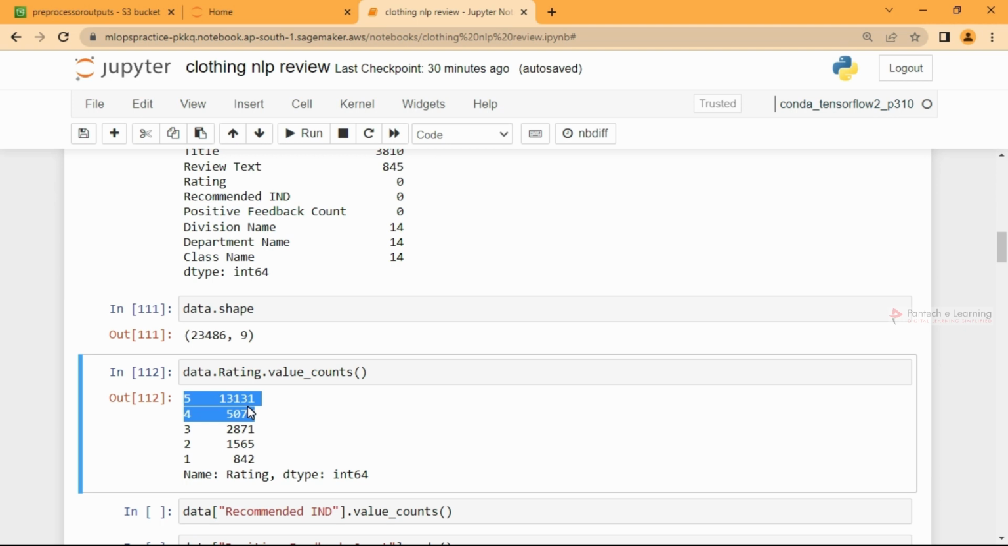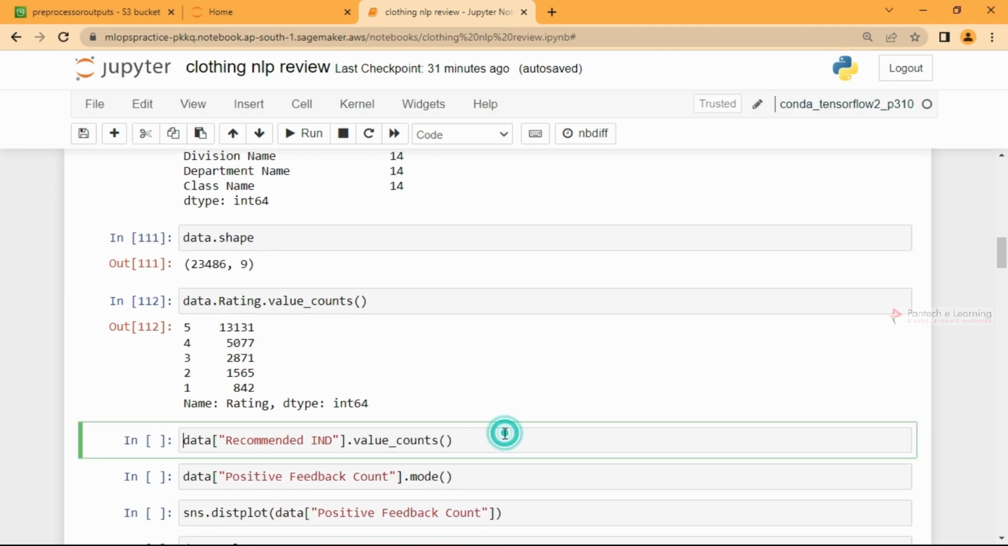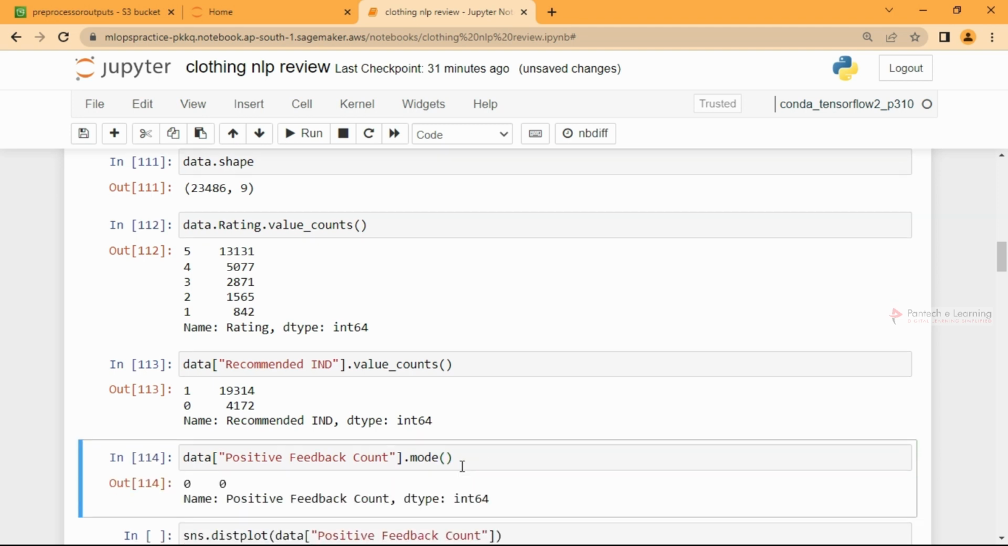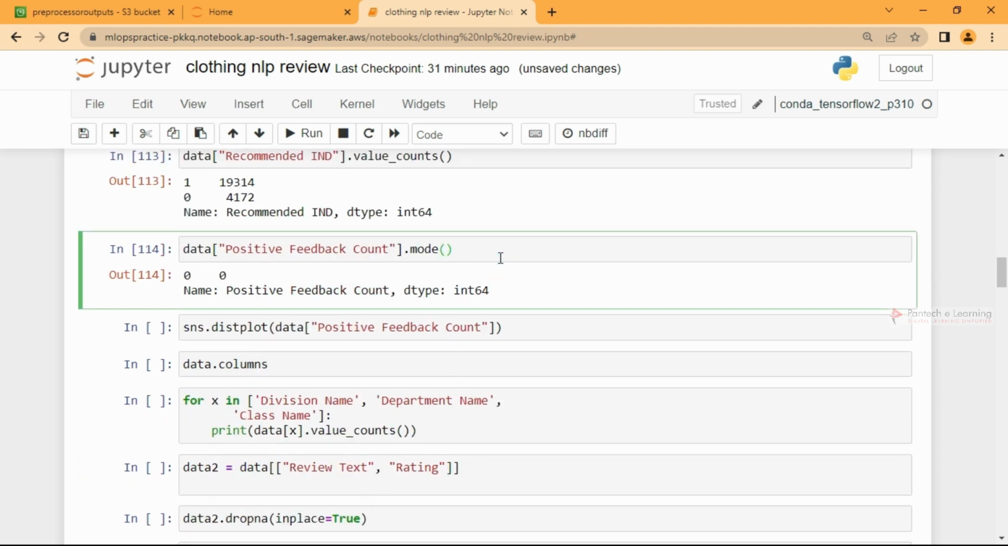Here we will be using another approach, which is resampling or oversampling, where we keep the positive the same and the negative is manipulated by the algorithm itself. We have some tools for it, so it will create its own samples so that everything can match. And we'll go with other things like the recommended index, and the first, positive feedback count, which is the most repeating one.